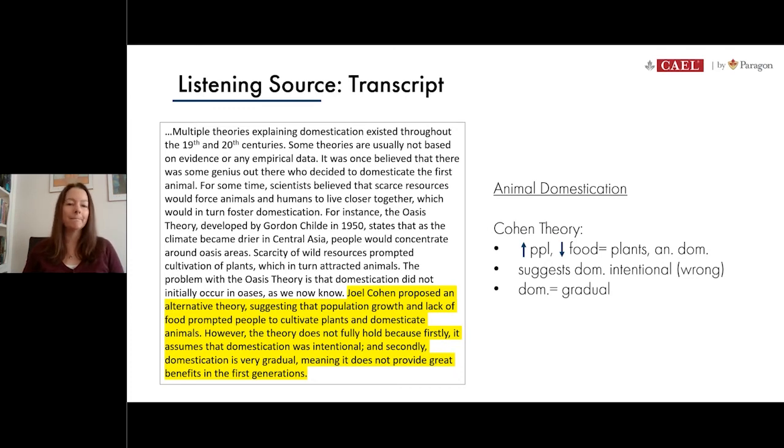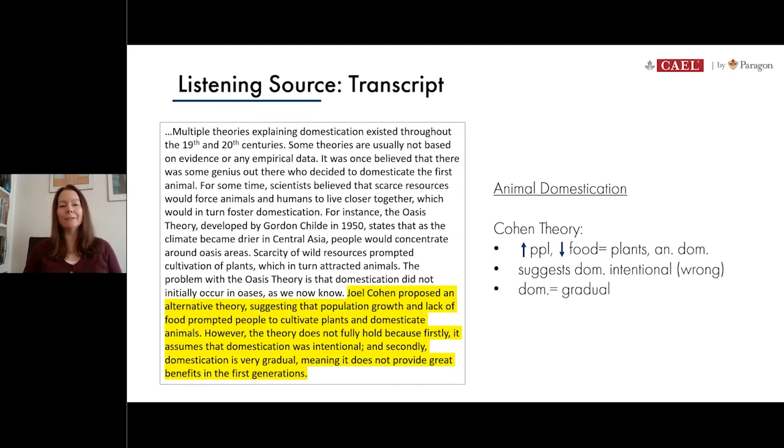So I'm hoping that they're similar, at least in idea, to what you wrote down at home if you did take notes. So to summarize in my own words what this Cohen theory is all about, I understood that more and more people were starting to populate the earth, and as a result, there was less and less food to go around. And this is what led to cultivating plants and eventually animal domestication, according to the Cohen theory.